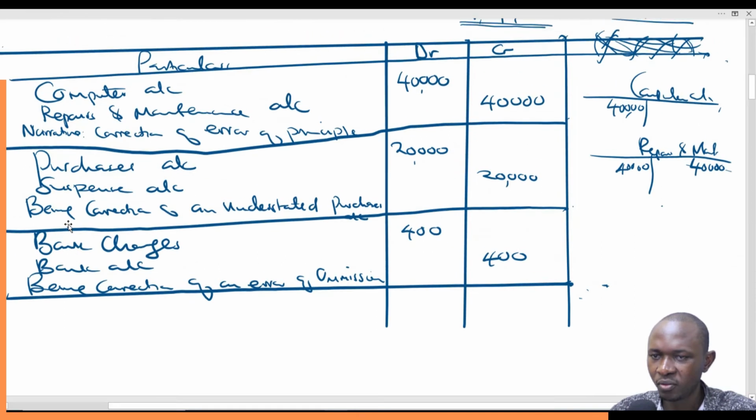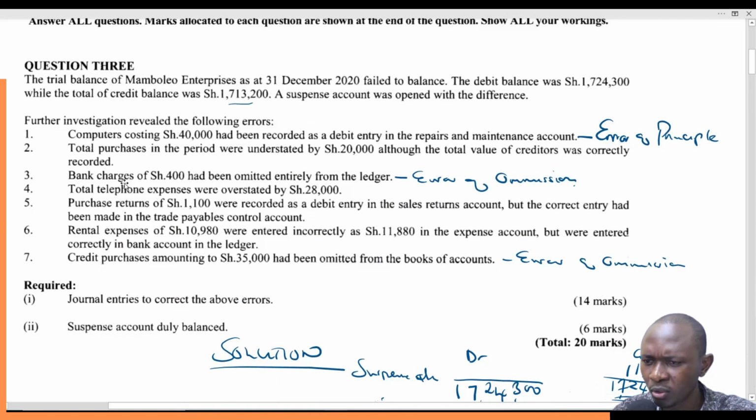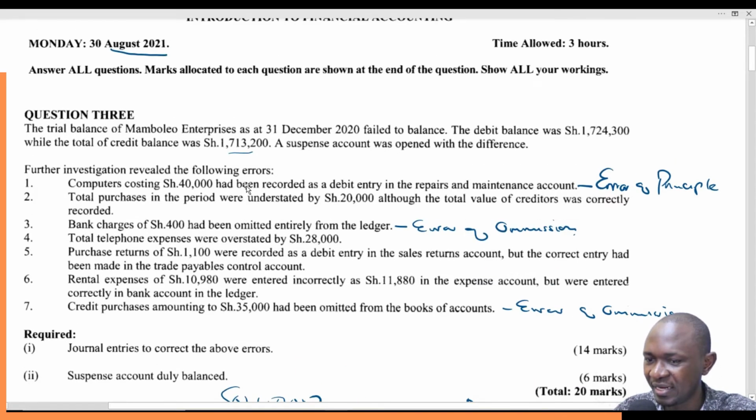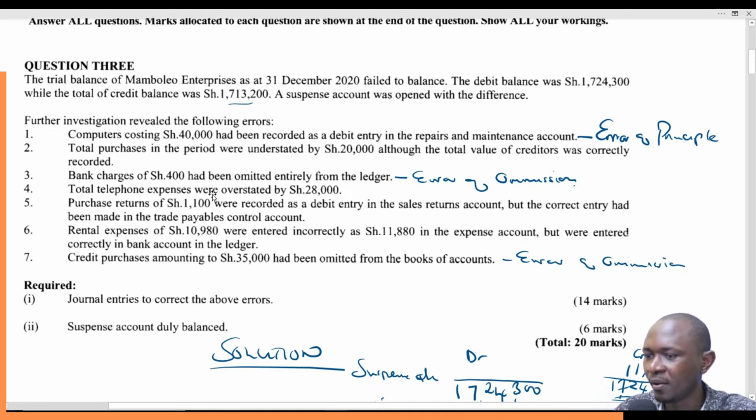Then we go to the fourth one. Total telephone expenses were overstated by 28,000. Now, telephone expenses are a debit account. So it means the debit side had been overstated by 28,000. The credit side, we've been told there is no problem. It has not been raised. We had just overstated the debit side, which is telephone, by 28,000.